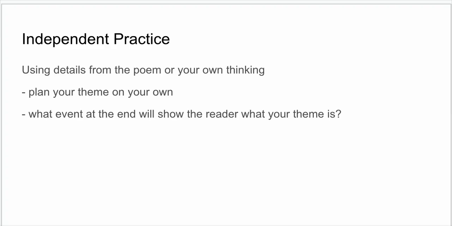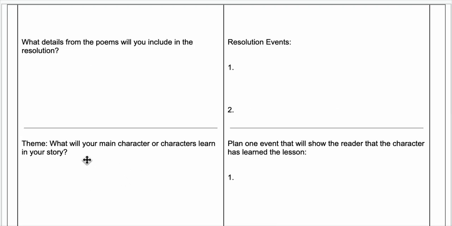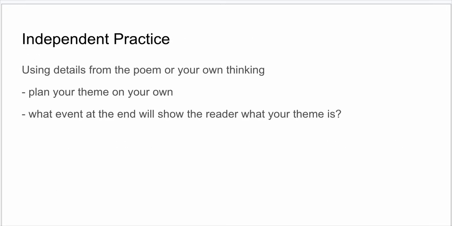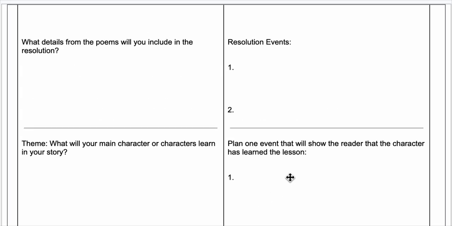So for independent practice today, you're going to be planning your theme, which you'll be putting over here. What is your lesson or theme? And then you're also going to plan the event. So either what does a character say, or what does a character do that shows this specific theme that you planned. You're going to plan that over here on the right. That is your independent writing practice today.